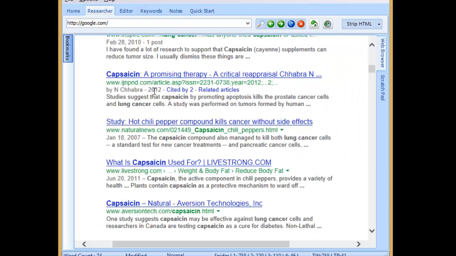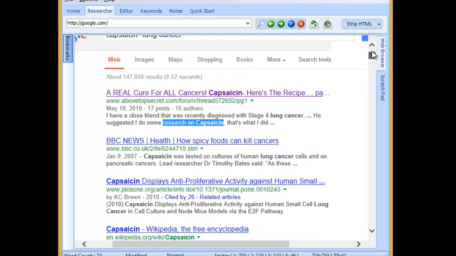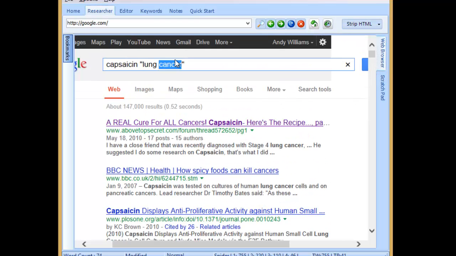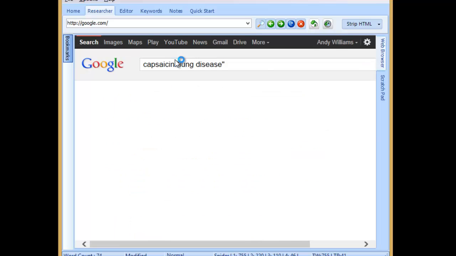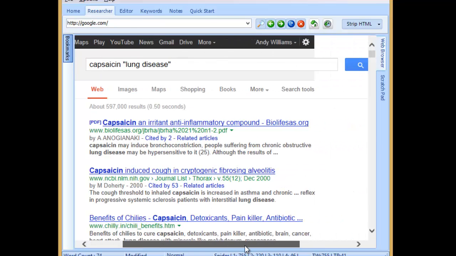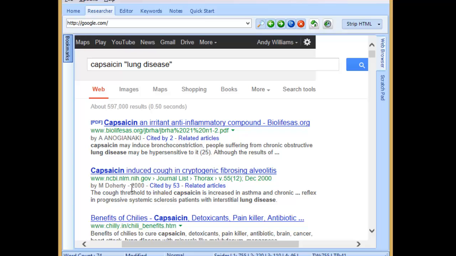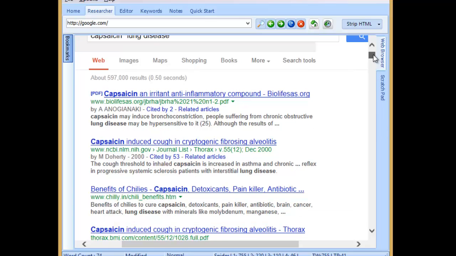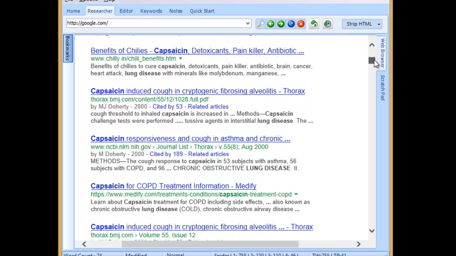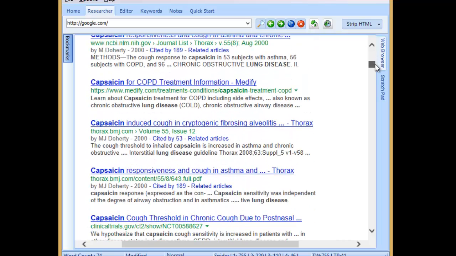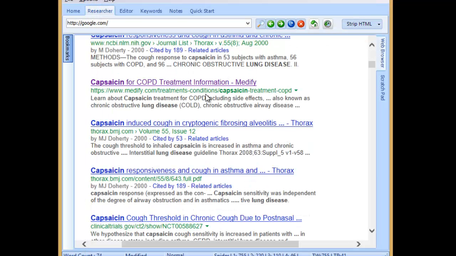And let's have a look at lung disease. Capsaicin-induced cough has to do with lung disease, but that's not really a health benefit. Capsaicin for COPD, that's chronic obstructive lung disease.